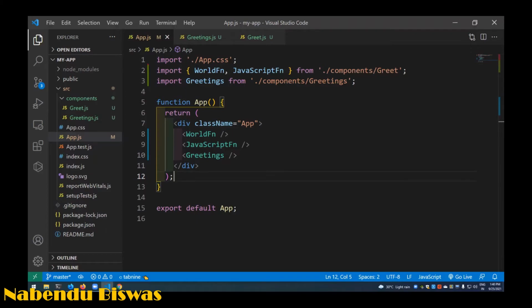Star as, yeah, star as also you can do, but I don't remember the format now. Star as something also you can do. Yeah, from greet.js. Okay. So now we will go into the class-based component.